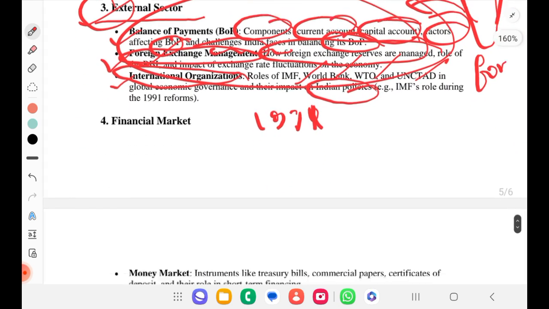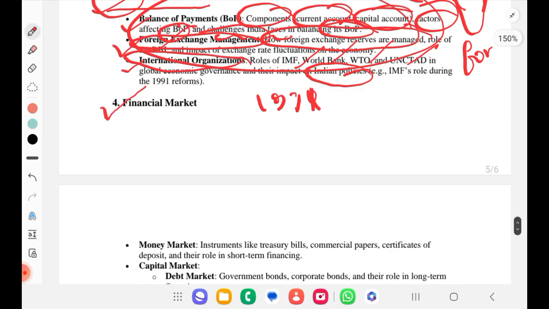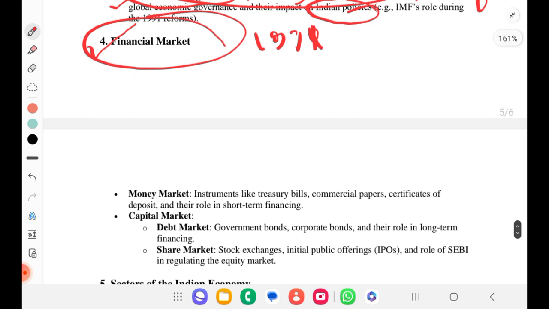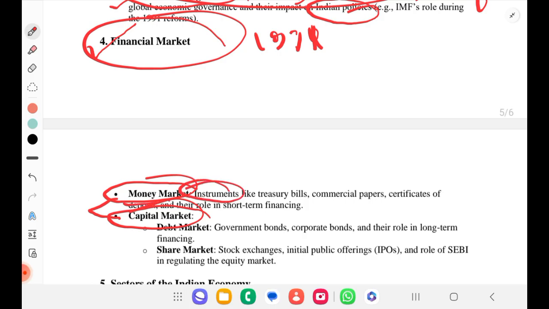And the fourth chapter we will read in depth about financial market. So when you say financial market, we talk mostly about two markets, right? Money market and capital market. In money market we'll understand different instruments like treasury bills, commercial papers, certificates of deposit, and their role in short-term financing. In capital market, we have debt market and share market.